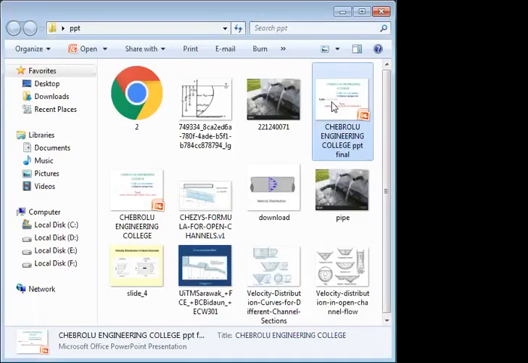I will deal with the subject hydraulics and hydraulic machines. Today's topic 1 is related to open channel flows under unit 1. Now I am going to discuss the topics: diagrammatic representation of uniform flow, gradually varied flow and rapidly varied flow.